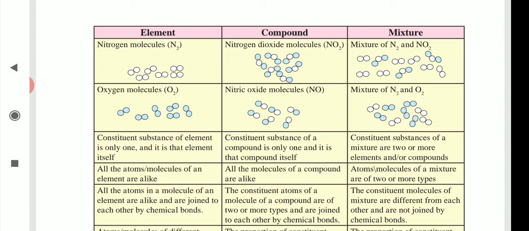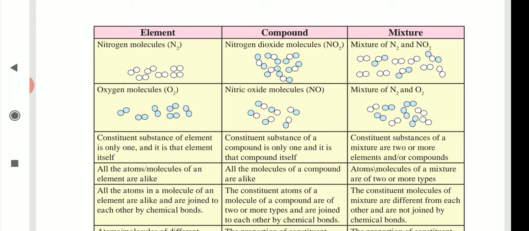All the atoms in a molecule of an element are alike, means same, and are joined to each other by chemical bonds. Means what? Molecules of elements are formed by chemical reaction between atoms. How are molecules of elements formed? They are formed by chemical reaction between atoms. For example, N2, O2. The bonds present in this chemical reaction do not easily break down.